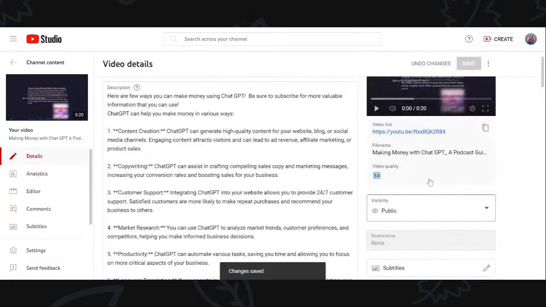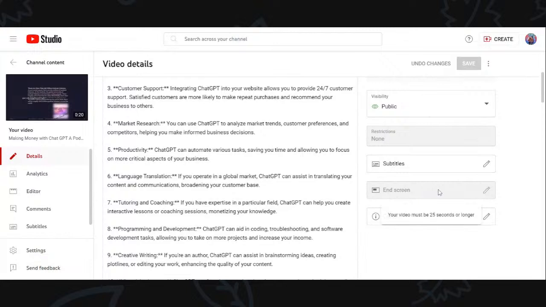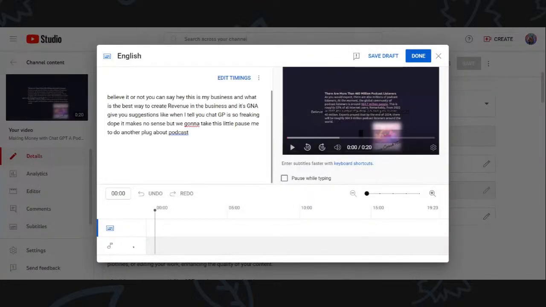Now it says it was saved. So then I do have an end screen in here. Oh, this is great. I don't have any restrictions. I don't have any end screen. My subtitles are already there, so I don't want it to do that.